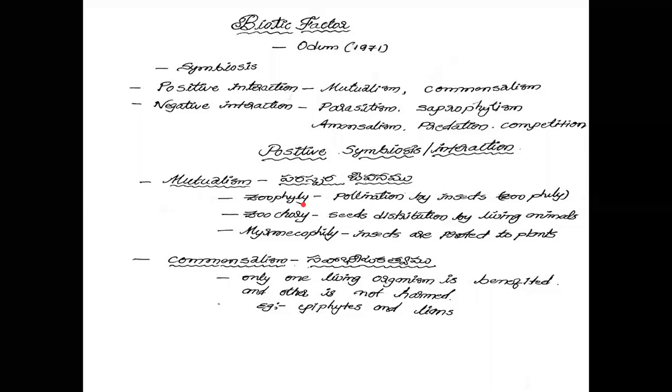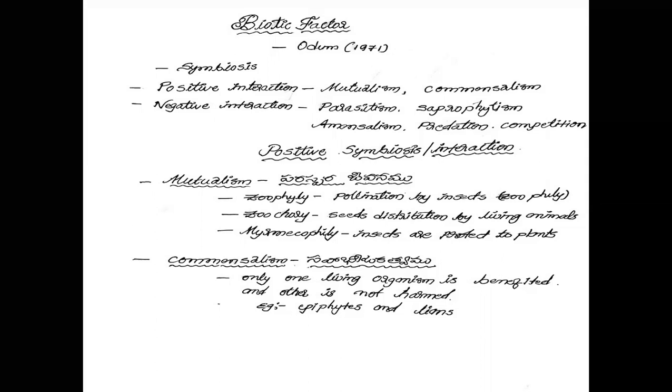Zoophily means pollinating insects are involved. See children, all flowering plants contain nectary glands on the ovary. Insects need nectar and flowers need pollination. The insect is one living organism and the flowering plant is another. So these two living organisms are benefited by each other.